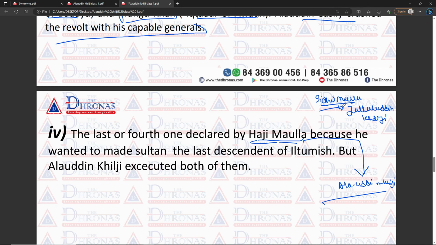And Haji Mola revolted during the period of Alauddin Khilji. Why did he revolt against Alauddin Khilji? Because he wanted to make one of the descendants of Iltutmish the Sultan. What is the name of this descendant? That is Shah Jahan. But Alauddin Khilji executed both of them.